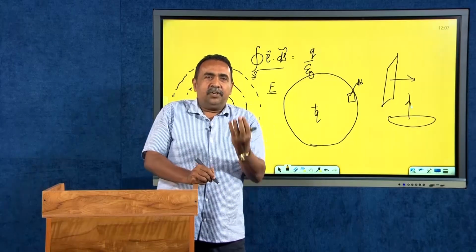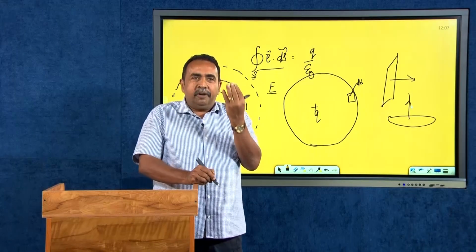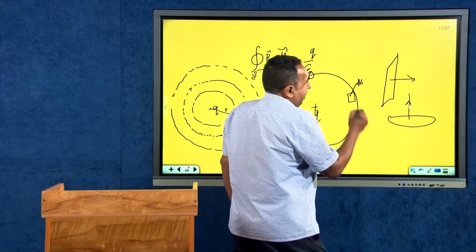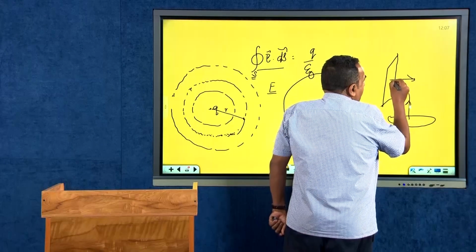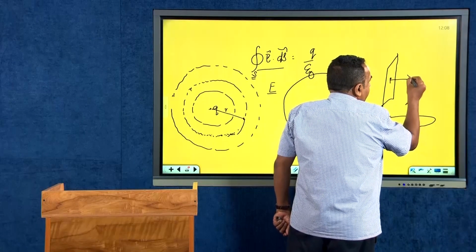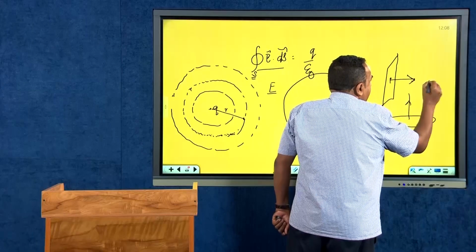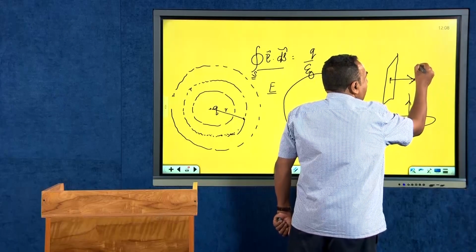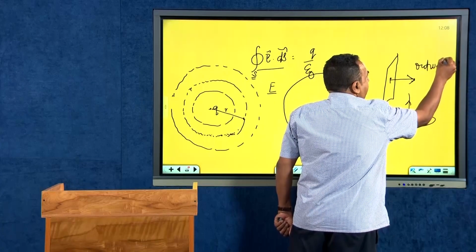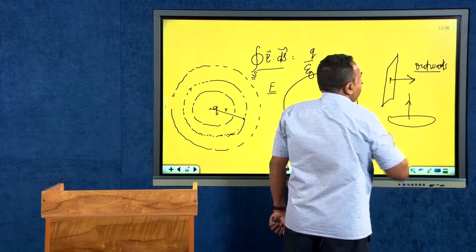Therefore, the glass or a plate or a door, any surface will have a direction. How can I find the direction for a surface? I will drop a perpendicular and then give a direction perpendicular and directed outwards. This is how you define the direction for a surface.